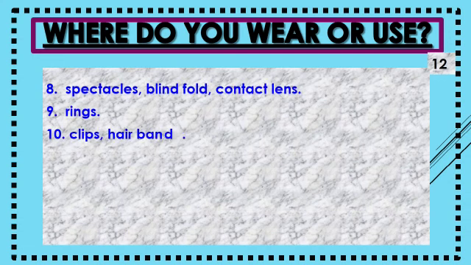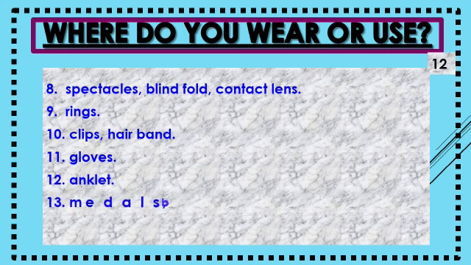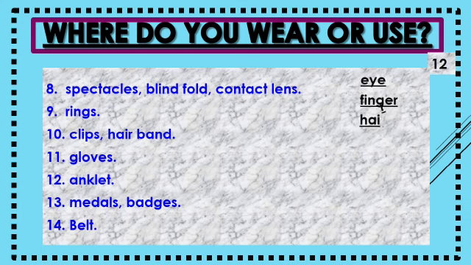Number 8, spectacles, blindfold, contact lens. The answer should be eye. Number 9, rings. Tell me what the answer is. Finger. Number 10, clips, hairband. You know, the answer is hair. 11, gloves. Where do we use them? We use them on our hand.